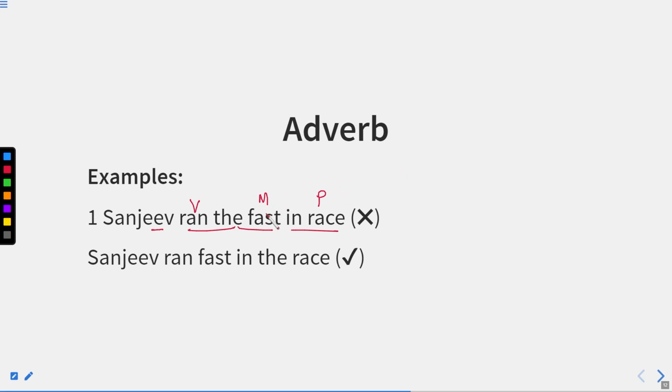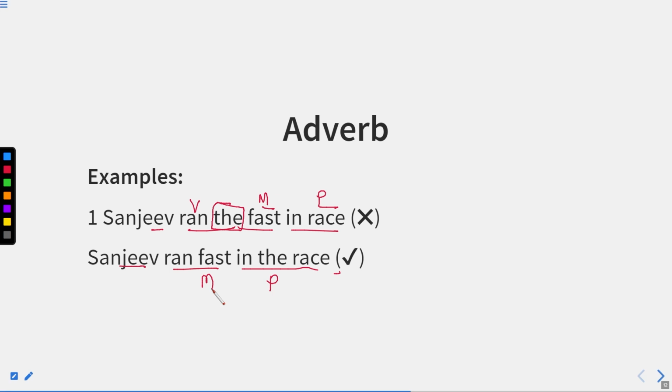Here, yes, we have manner prior to the place, but the definite article is used incorrectly. In fact, the correct sentence should be: Sanjeev ran fast in the race. So, in the race is a correct phrase for place and fast is manner. Basically, in the above sentence, we have manner prior to the place, yet the sentence was incorrect.